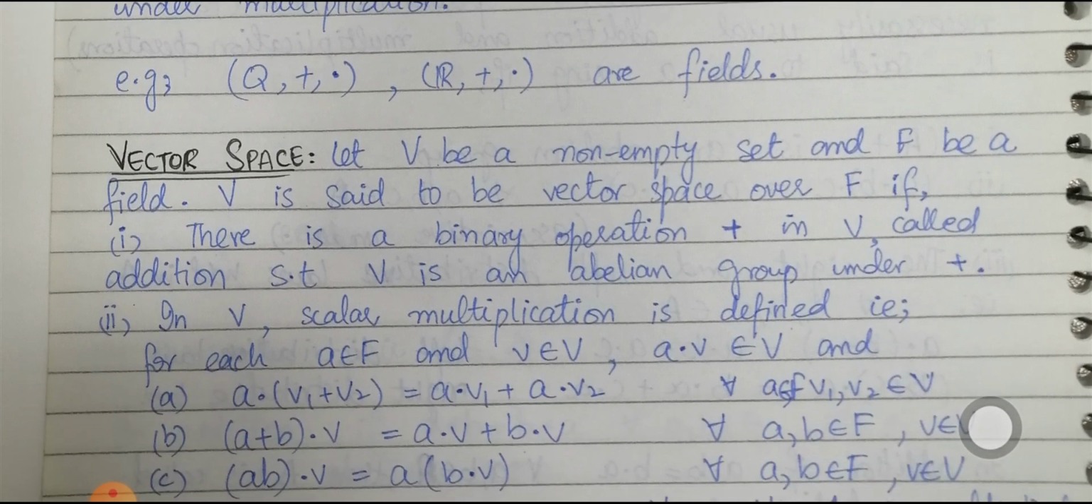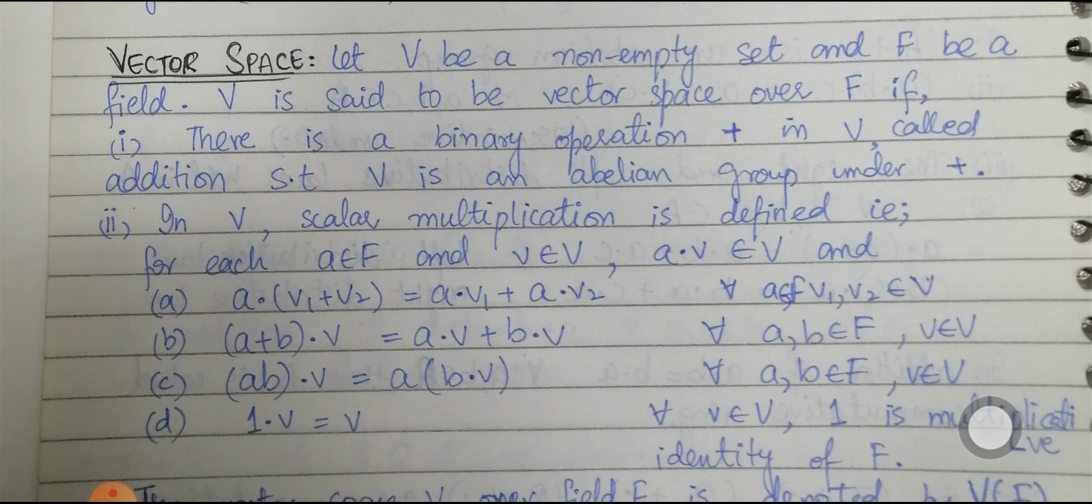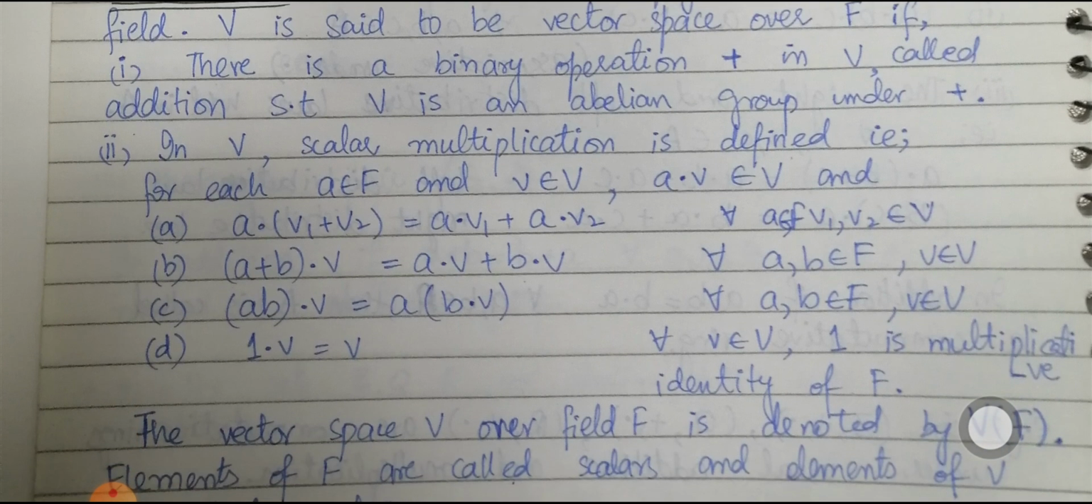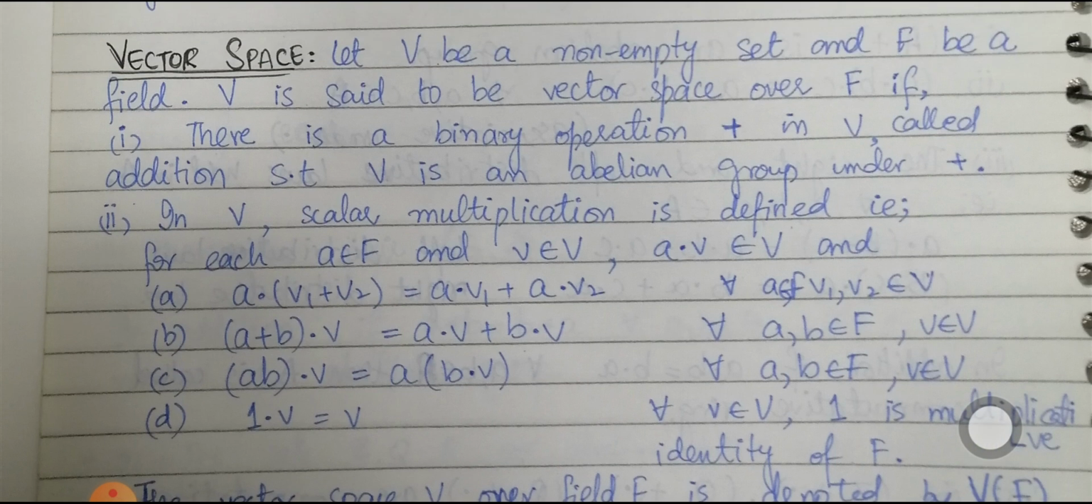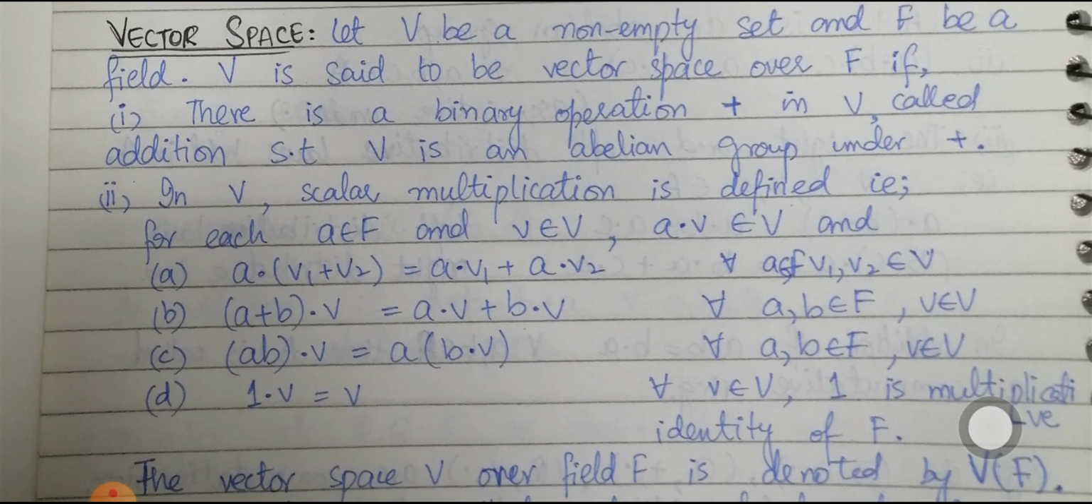Next, we have vector spaces. Let V be a non-empty set and F be a field. Then V is said to be a vector space over F if, number one, there is a binary operation plus in V called addition such that V is an abelian group under addition. Number two, a scalar multiplication is defined over here such that for a in F and v belonging to V, A dot v belongs to the set V.